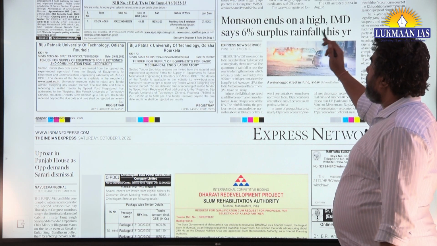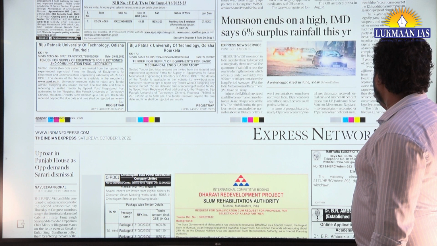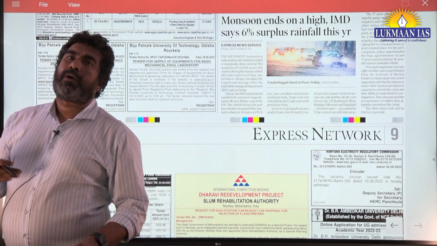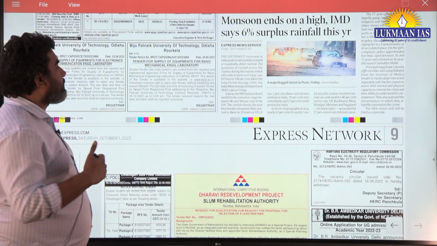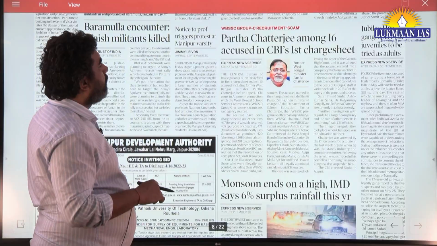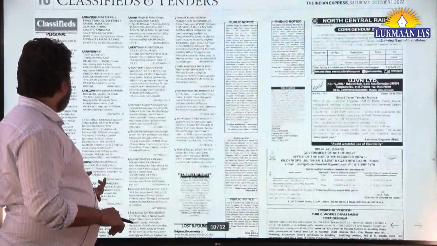Yes, this is another news. Monsoon winds on a high, with 6% surplus rainfall, but overall the benefit was not translated into agriculture because of flooding and other issues. Okay, now